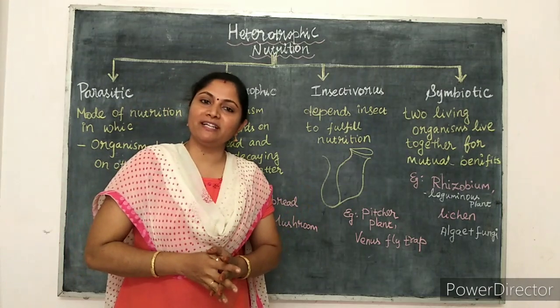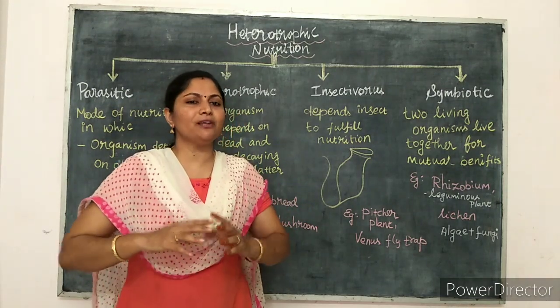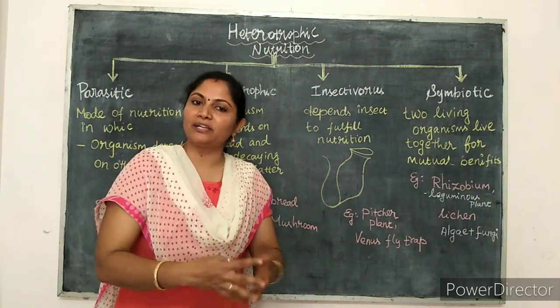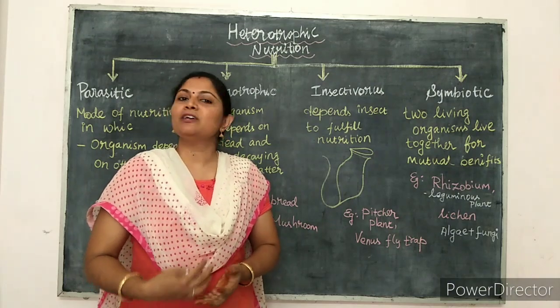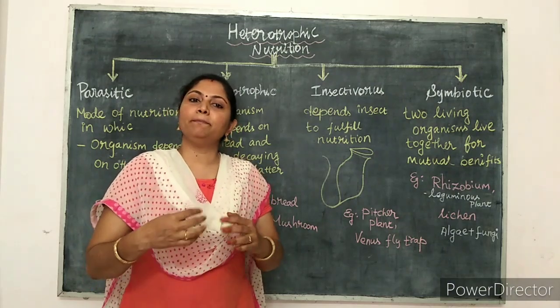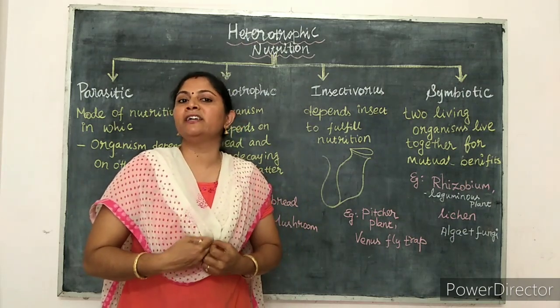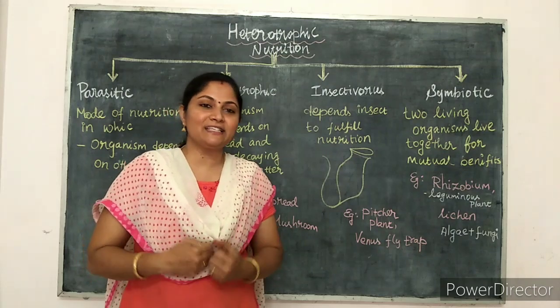Heterotrophic nutrition means nutrition in which the organism cannot prepare its own food, that is, it depends on other organisms or other plants for food. How it depends on other organisms, how it gets the food from other organisms or plants, that is what we are going to discuss in this video.